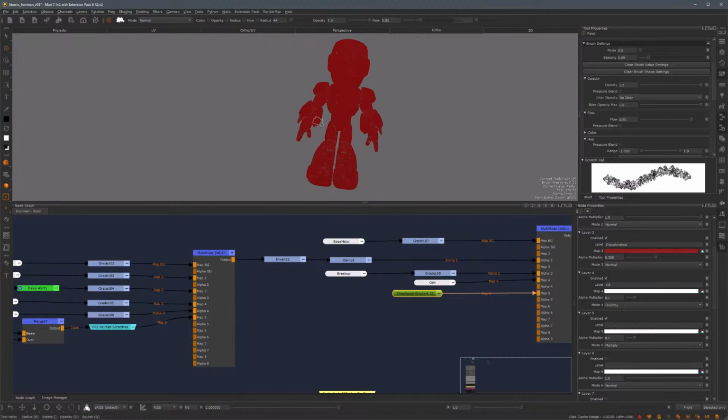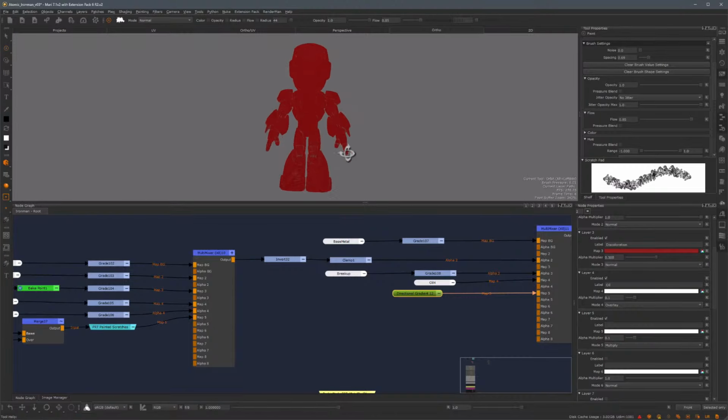As you might have noticed from this exercise, I have never switched Mari from the flat shaded mode. The reason that I'm doing that is because I'm a firm believer that a texture starts to look good when you can tell the shape of the object if you look at it in flat shaded mode. I would like artists to rely as little as possible on shaded view, or even worse, material view, to judge how their textures look. Looking at them in flat shaded mode is exactly how the texture is going to look when it gets exported. So I'm fairly confident that if the texture looks good in flat shaded mode, it's going to do a good job when it comes to look depth.